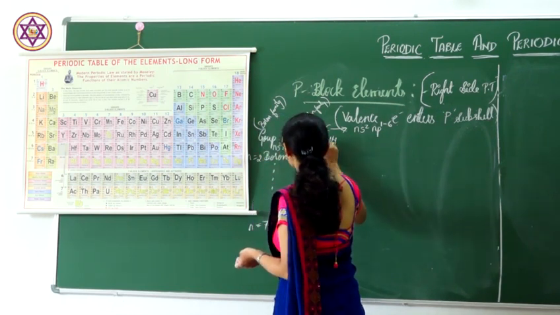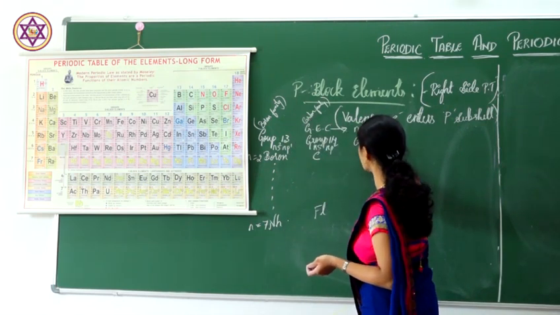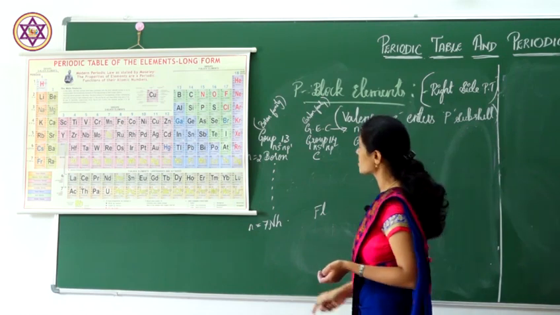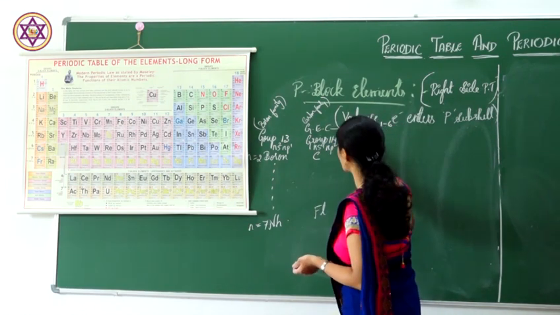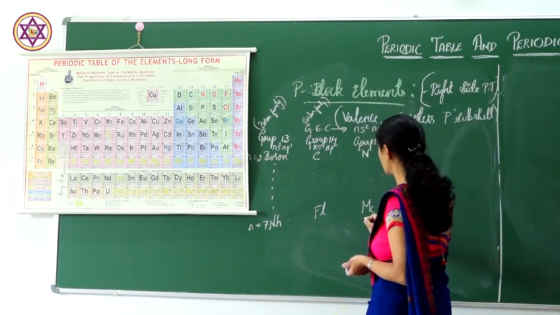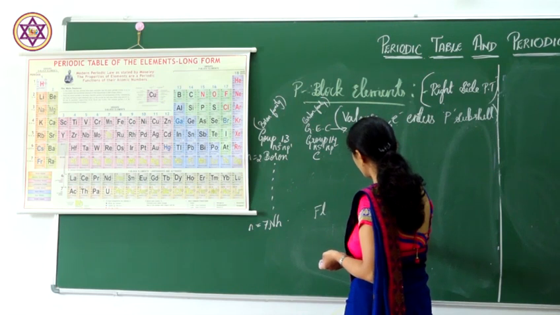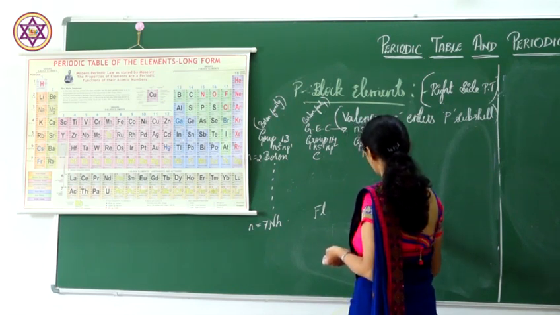For this it is NS2, NP2. Group 15 is from nitrogen to moscovium. They are called the nitrogen family. These elements are called nitrogen family elements.